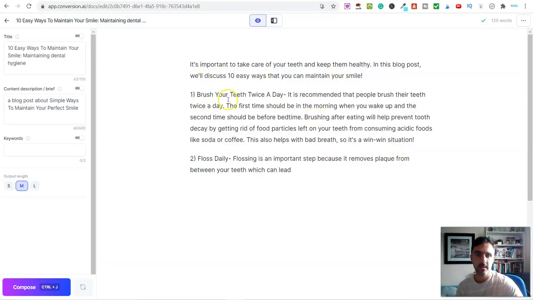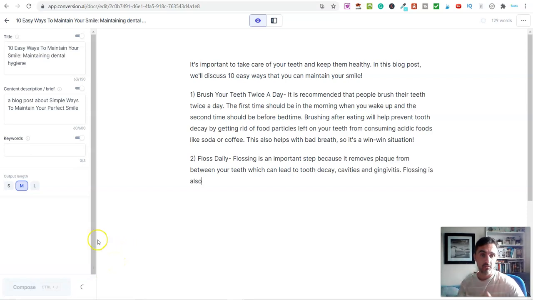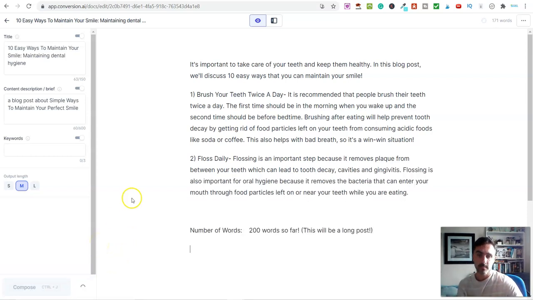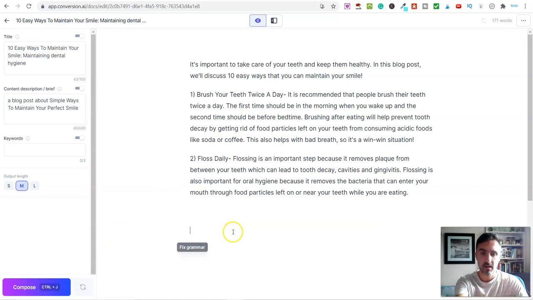So look, it's important, 1, 2, now over here, this is my title. This is a brief. I can include keywords if I want. I can also change the output from short, medium, or longer. So for now, I'll just leave it on medium, okay? I'm going to click on here, and down here, I'm just going to click on compose. And again, I'm not even touching it. It literally runs on its own, okay? So look, number of words, 200 words so far. This will be a long post. Okay, that's great. That's just what I want, okay?